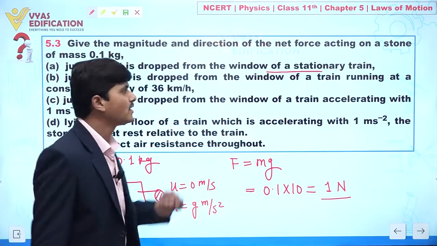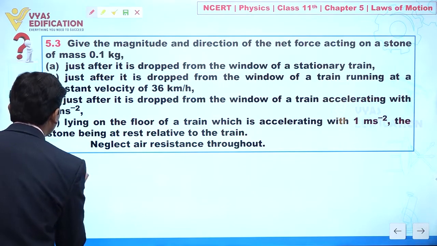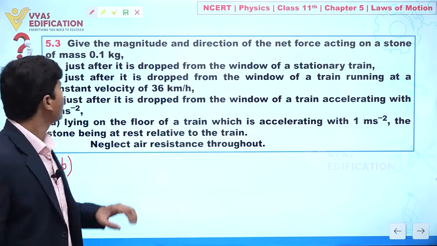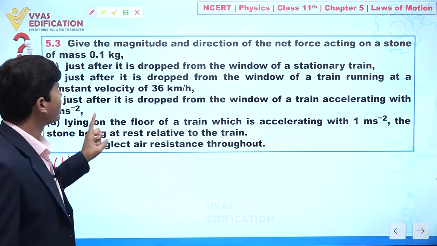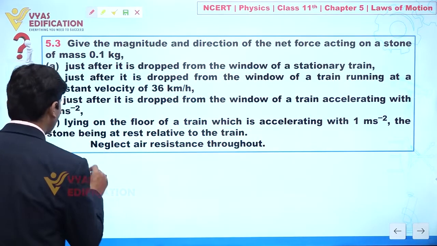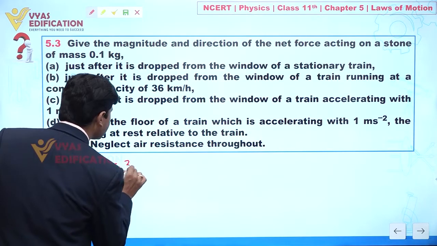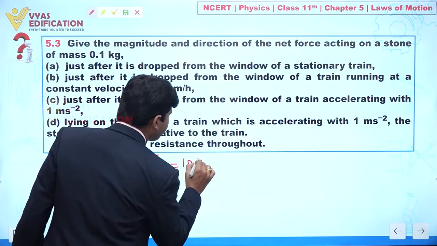Clear to everyone? Done. Now part number B. In this situation, let's suppose the train is running at a constant velocity of 36 km per hour. It means the velocity of the train is 36 into 5 by 18, which is equal to 10 meter per second.